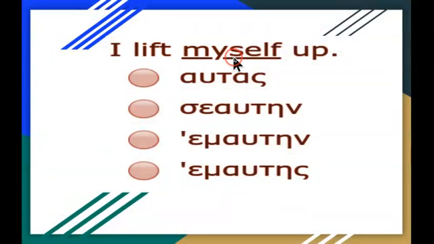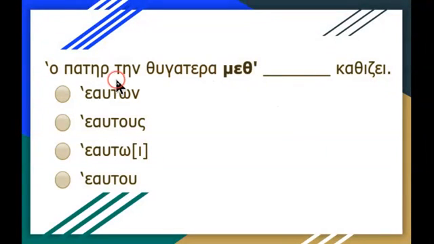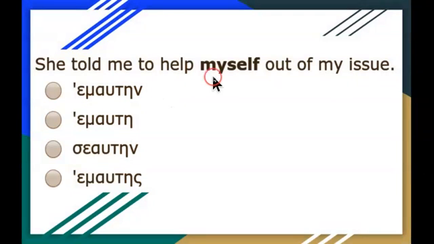So I lift myself up, ma, and of course the verb is lift. Lift myself, object phrase, he mautain. Then hopater, tentogata kethitse meth. So meta plus the genitive sits down with himself. So the father sits the daughter with himself. Meta plus the genitive. Heao tu. She told me to help myself out of my issue. So therefore, what's the verb? Helping myself takes an object phrase, and therefore it's he mautain.